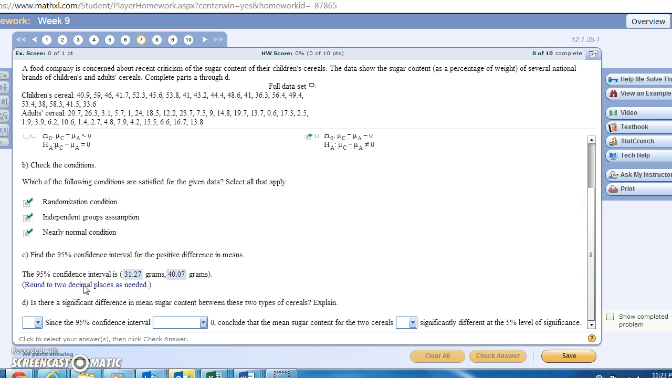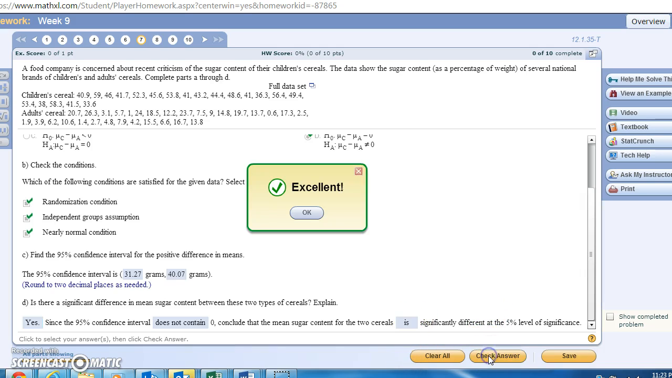So part D, this isn't quantitative, this is more qualitative. So you kind of just look and see, do you think your range is significant? And then you answer these other questions accordingly. So you go, yes, it does not contain, and it is. You can check your answer. You get an excellent.